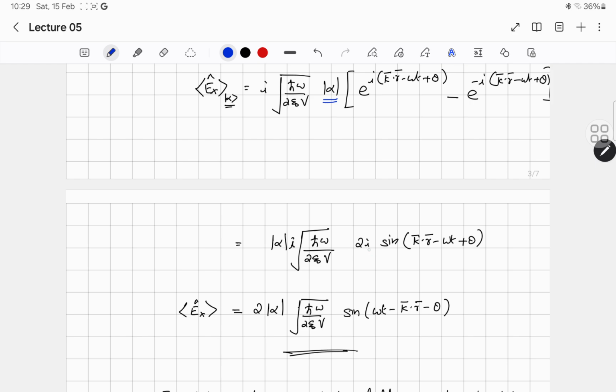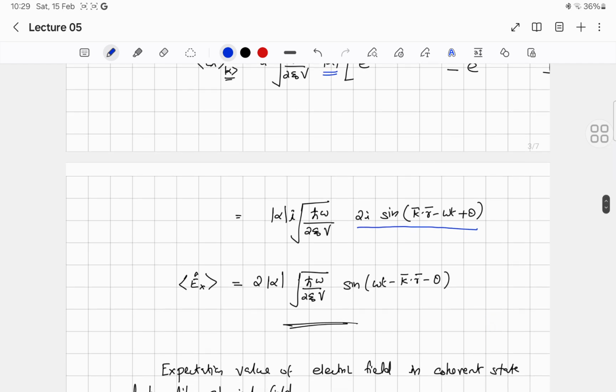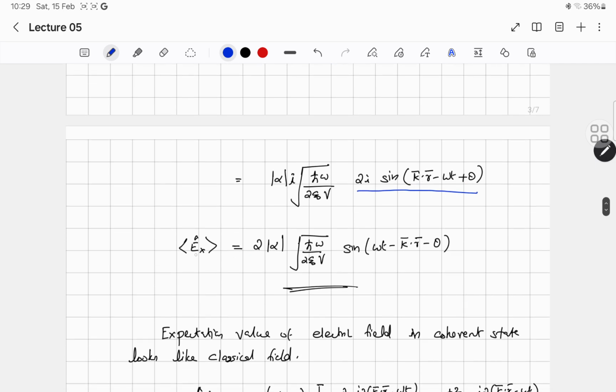Okay, so if you use that result, I can write the quantity inside the bracket as simply 2I sin of k dot r minus omega t plus theta, and I into I will become minus, and that minus can be taken inside the phase. So finally, I can write the expectation value of electric field as 2 into mod alpha square root of h cross omega by 2 epsilon 0 v sine of omega t minus k dot r minus theta.